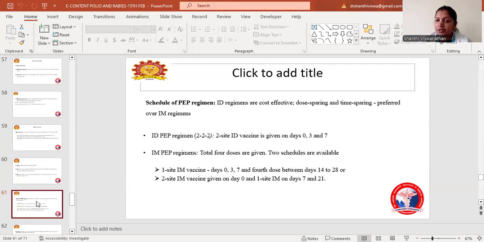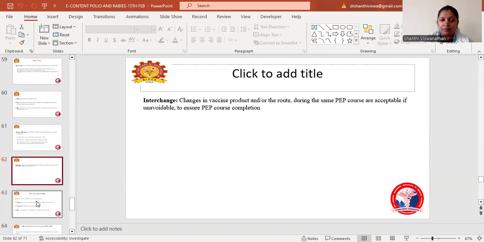For the IM post-exposure prophylaxis regime, 4 doses will be given and 2 schedules are available. The first IM schedule: vaccine is given on day 0, 3, 7, and the 4th dose between day 14 and 28. The second IM schedule: vaccine is given on day 0 and 1, then IM on day 7 and 21. A change in vaccine product or route during the same post-exposure prophylaxis course can be acceptable if it is unavoidable, mainly to ensure completion of the course.